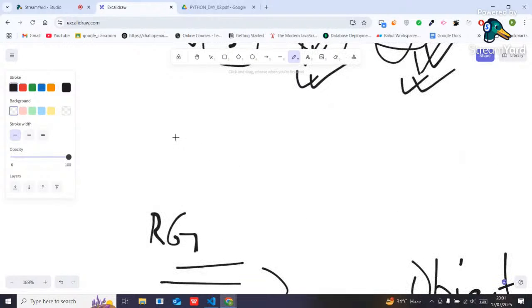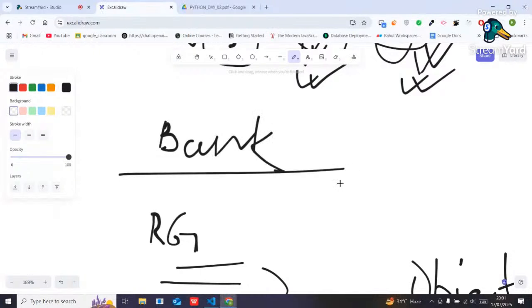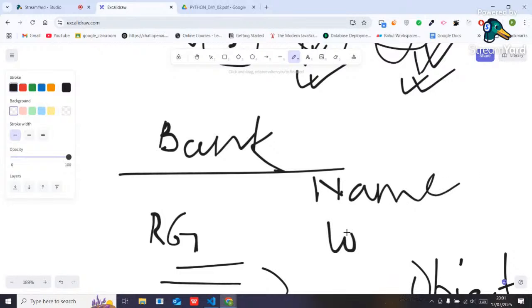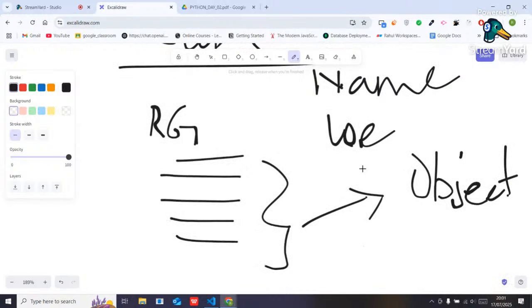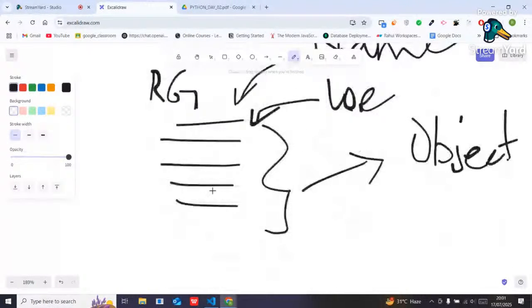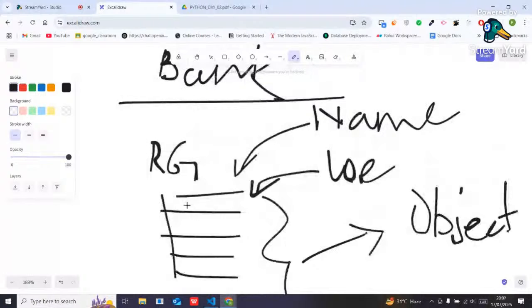And here Bank is also there, so inside this bank I have defined a bank name and also a location. As a customer, these properties will also belong to me, but as a class, these properties do not belong to that class. What are the properties I have defined inside this RG?